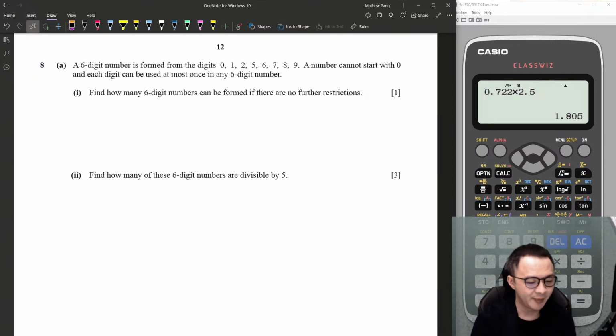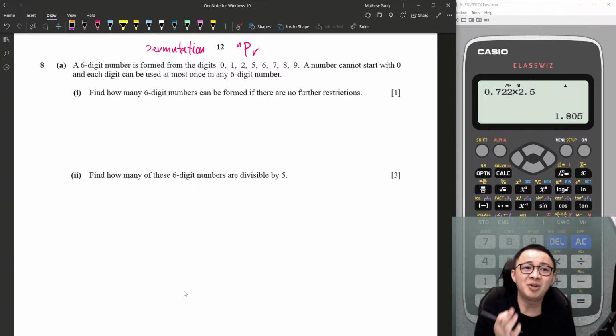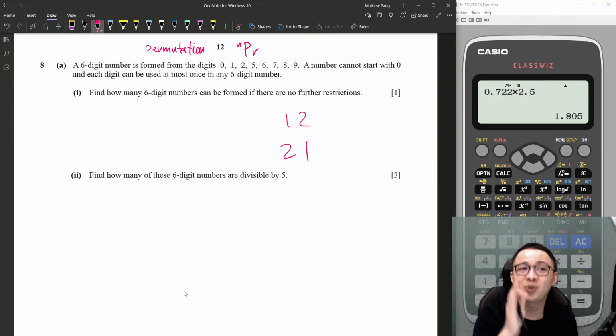Permutation and combination, P and C. Right, so 6 digits. First thing, the number cannot start with certain digits. I know this is permutation, so we are doing MPR because arrangement matters. Like I say, to know whether arrangement matters or not, ask yourself, 1, 2 and 2, 1, are they two different numbers for you? If you can identify these as two different numbers, it means arrangement matters.